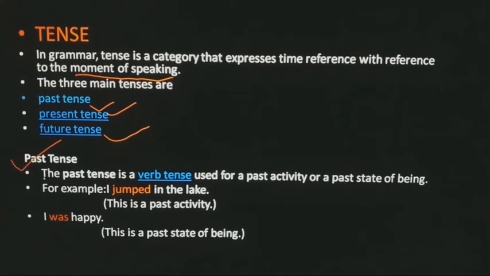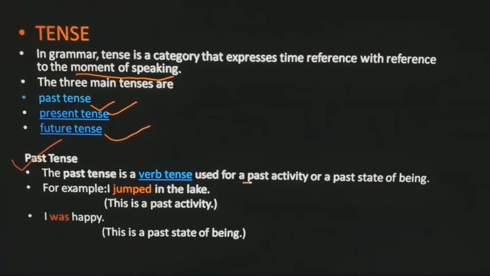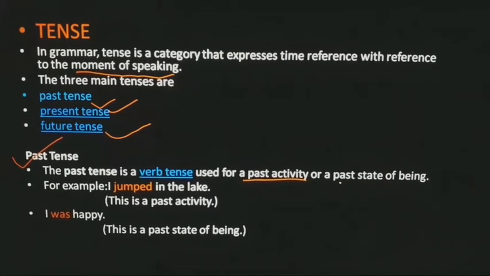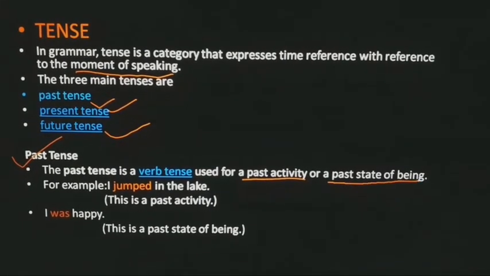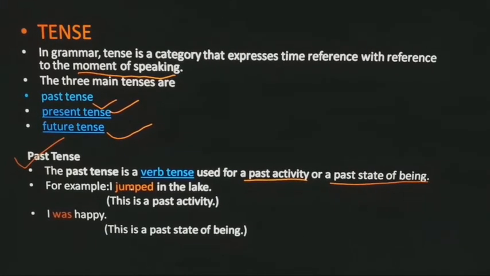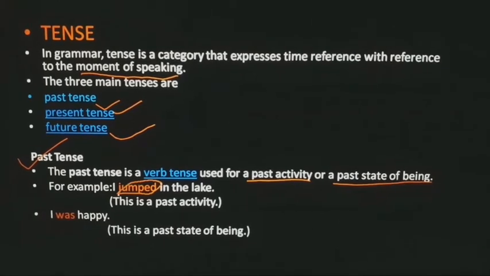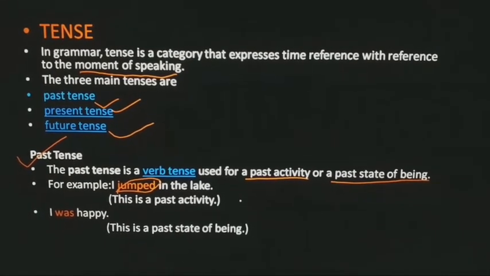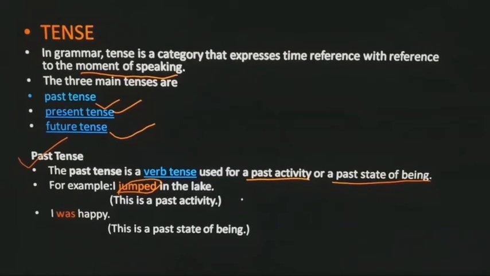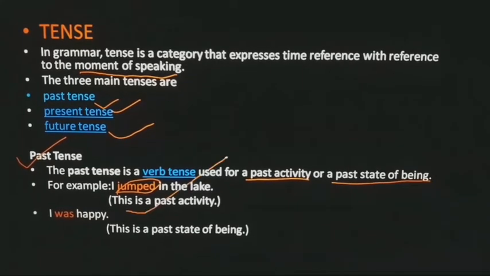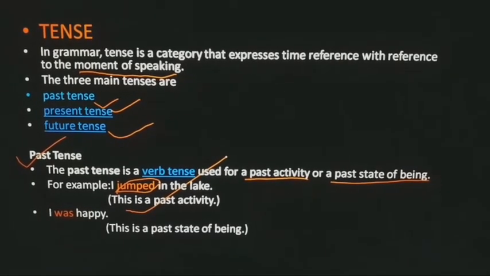All right, the past tense is a verb tense used for past activity. Please do remember, past activity or past state of being. For example, I jumped in the lake. This jumped word, see, jump is the major word, but ed is added, which means ed shows this activity is already done in the past.